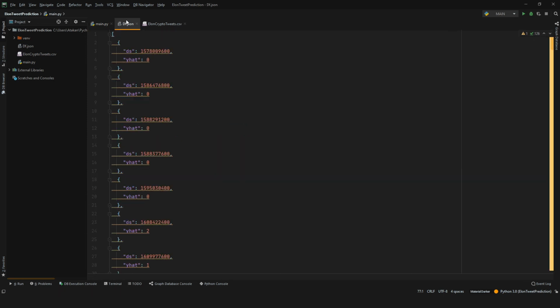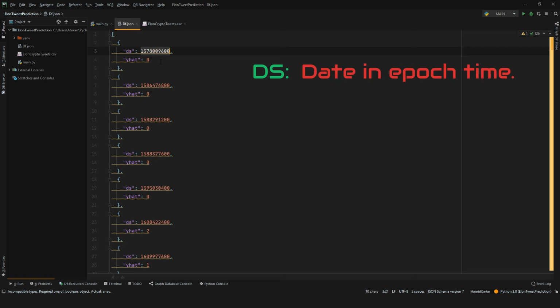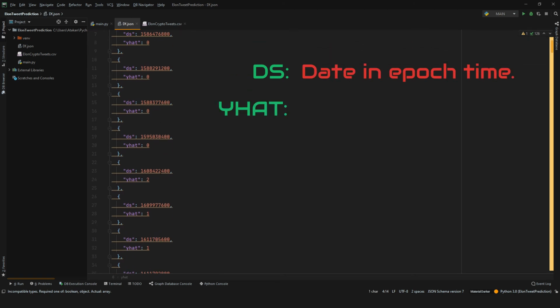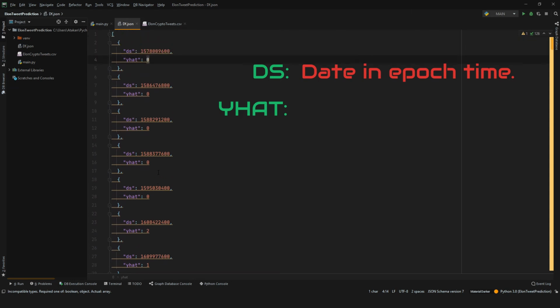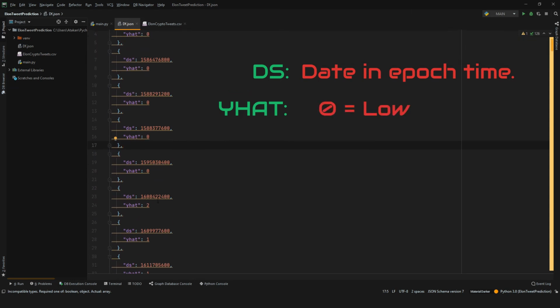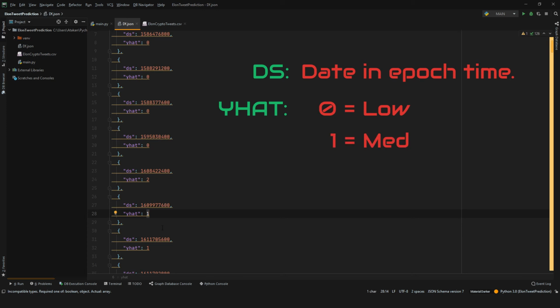And inside the JSON file, we got many objects with ds and y-hat variables. The ds variable contains the date in epoch time, and the y-hat variable determines the prediction on the date described by the ds. If it is 0, low possibility of a tweet. If it's 1, mediocre chance of a tweet, and if it is 2, we expect higher possibility of a tweet.